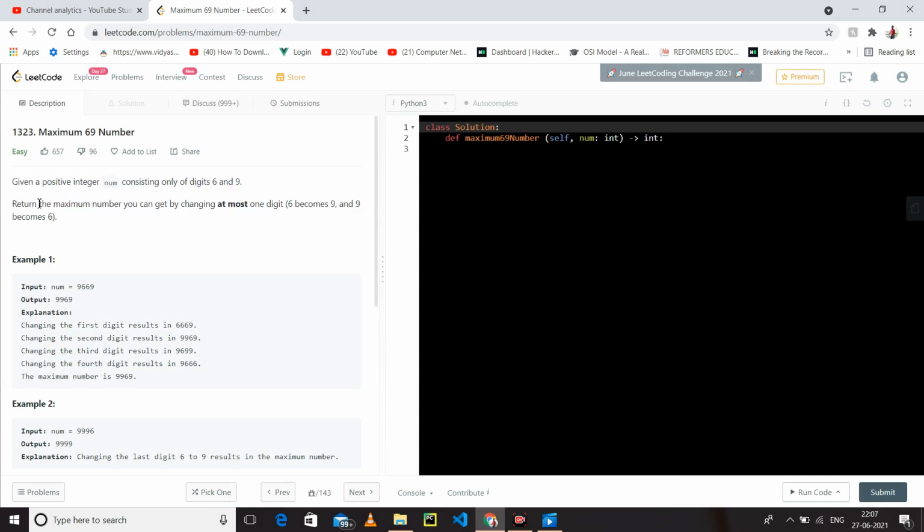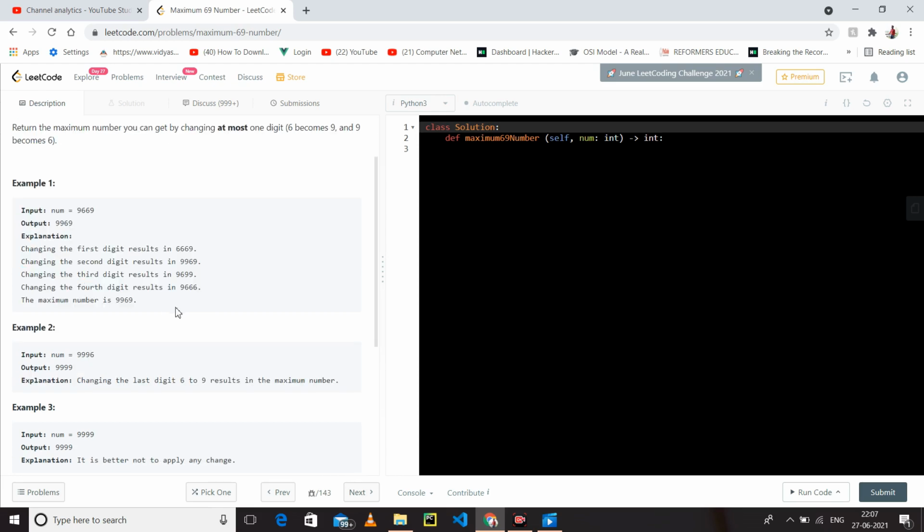Okay, so let's read. Given a positive integer num consisting only of digits 6 and 9, return the maximum number you can get by changing at most one digit. 6 becomes 9 and 9 becomes 6. So this question is totally based upon your analysis. Whatever is written here, you do not need to read, just see the example.